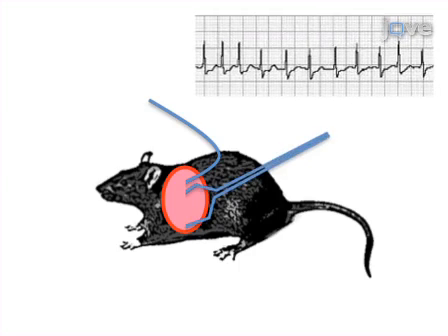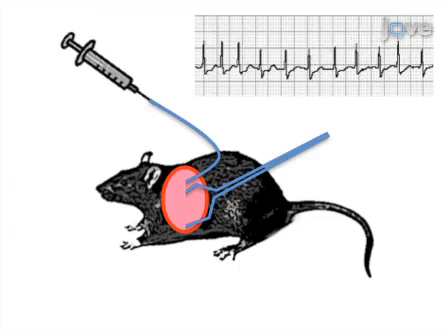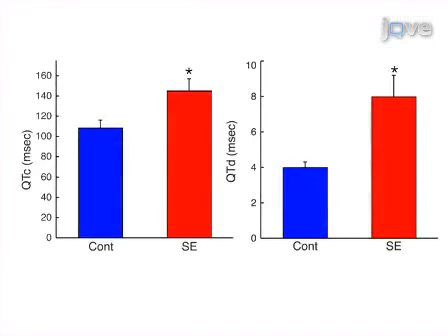ECGs are then recorded under controlled conditions and during jugular vein infusion of an agent that induces cardiac arrhythmias. Finally, ECG records are evaluated. Ultimately, results can be obtained that show seizures alter electrical cardiac function and increase risk of lethal ventricular arrhythmias through